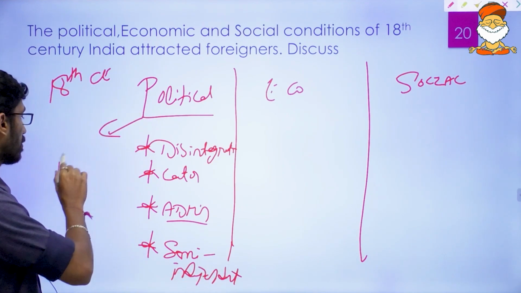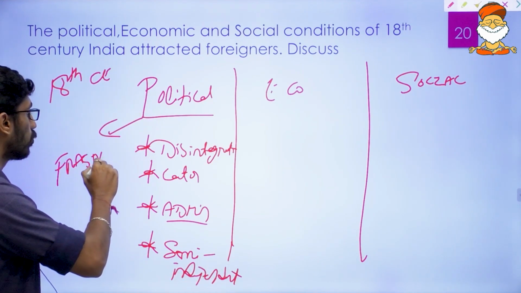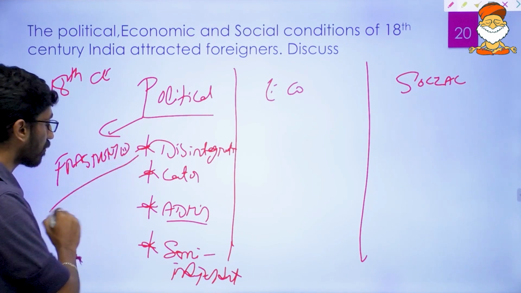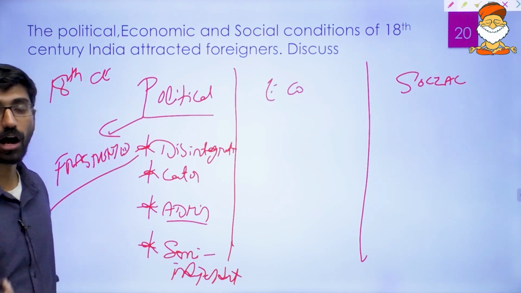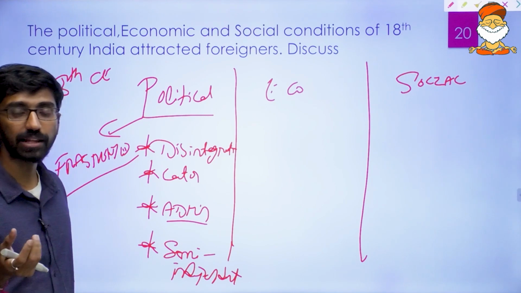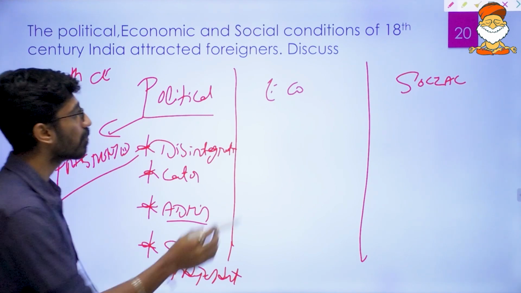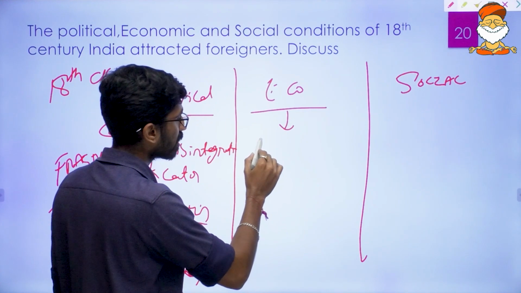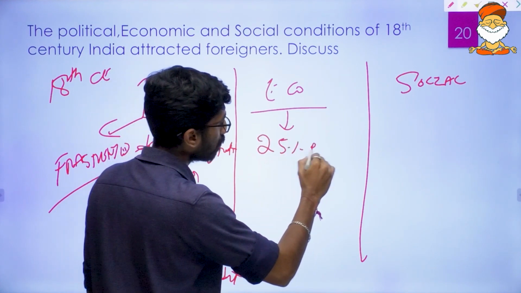So politically, it was a fragmented polity. There was no unified polity. And there was a lot of conflict among the semi-independent states like Awadh, Bengal, Hyderabad, Marathas, Punjab. And economically, of course, India was prosperous, contributing 25% of the world's GDP.